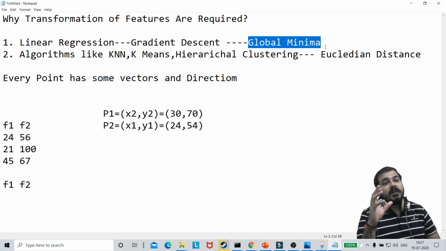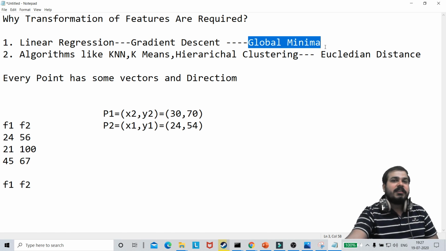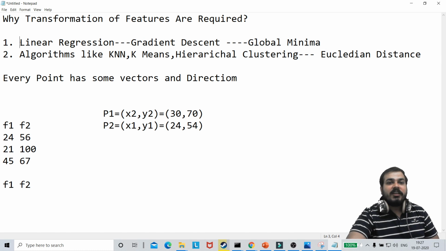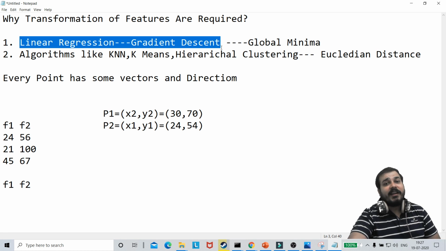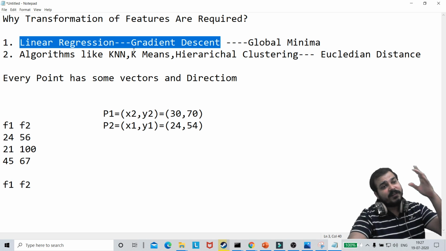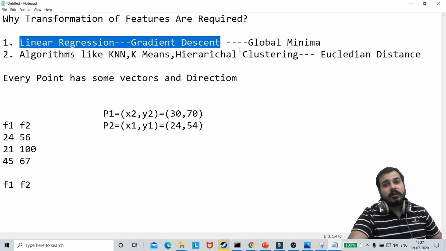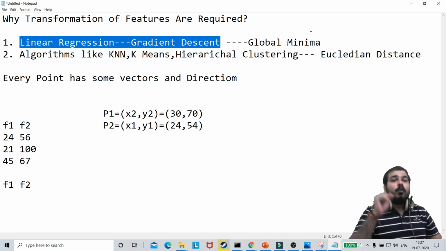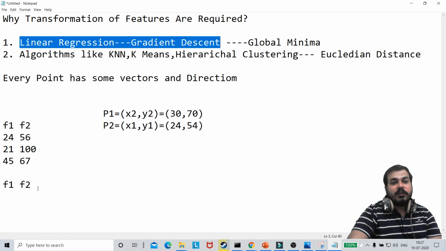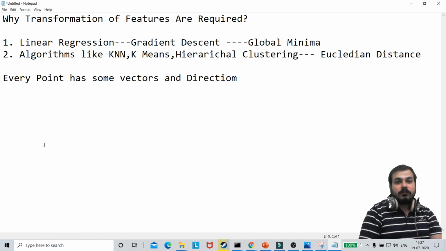Normalization and standardization are used where we are using Euclidean distance. Not only Euclidean distance, guys, but also in linear regression with gradient descent. In logistic regression also it is used, because there we try to find the best fit line and then apply a sigmoid function on top of it. Now one more thing: what about deep learning techniques? So I'm just going to remove this. Okay, so deep learning techniques.